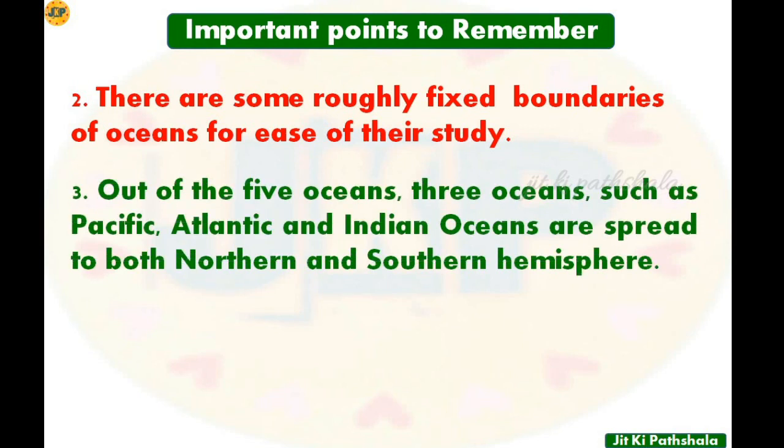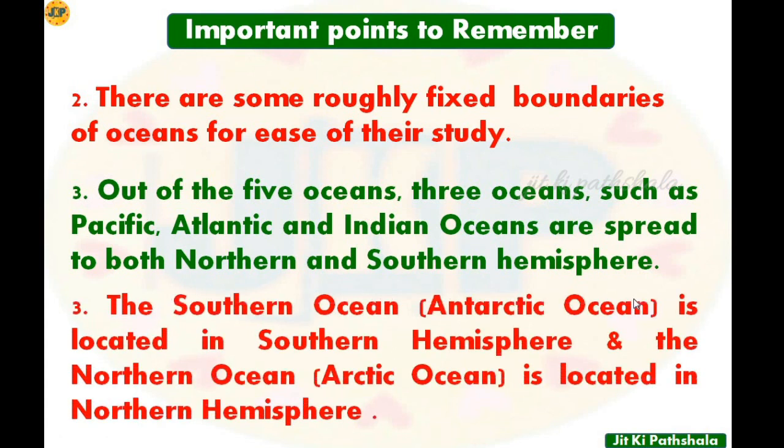Number 3 is out of the 5 oceans, 3 oceans such as Pacific Ocean, Atlantic Ocean and Indian Ocean are spread to both northern and southern hemisphere. So out of the 5 oceans, these oceans, Pacific, Atlantic and Indian Oceans are spread in both the hemispheres. That means they are present in both northern and the southern hemisphere. Next, the Southern Ocean, which is also known as Antarctic Ocean, is located in the southern hemisphere, and the Northern Ocean, that is Arctic Ocean, is located in the northern hemisphere.